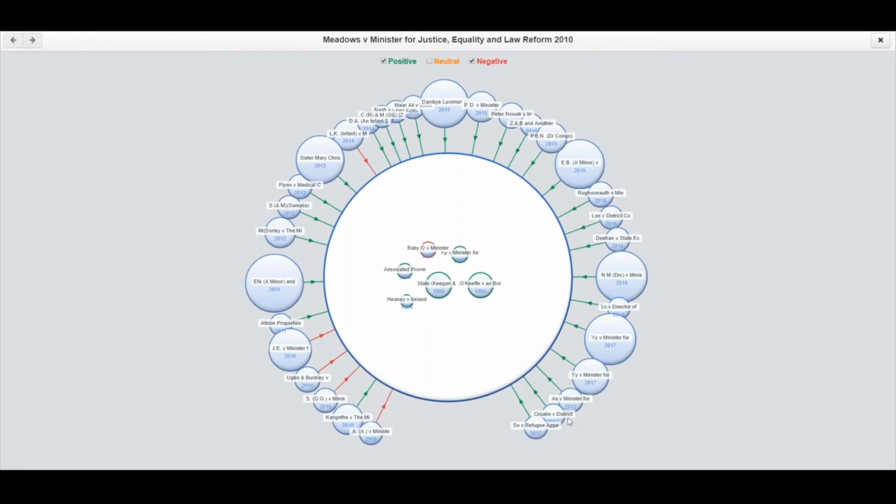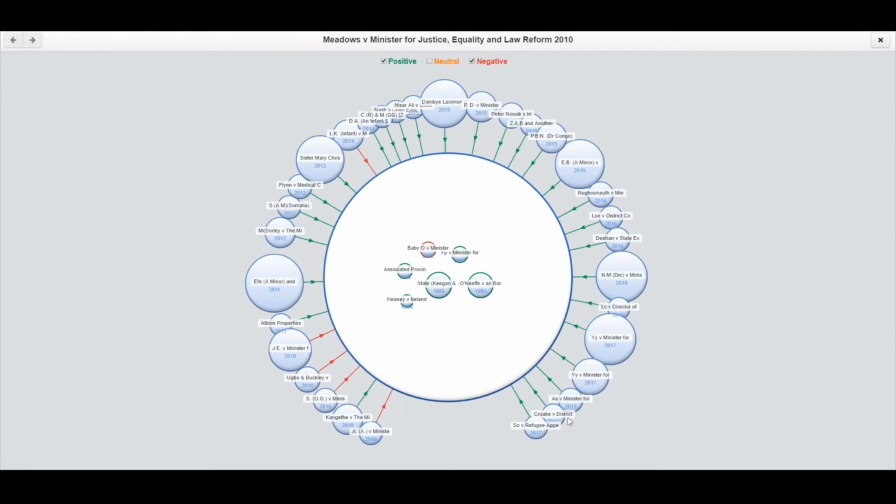Also, because the cases are in chronological order, it gives you more context with regards to the different treatment types. So when we opened our list of cases that had cited Meadows, we had quite a few cases that had distinguished it right at the top of our search. And if you were someone who was new to the law, potentially a trainee who didn't want to get into trouble by using a bad authority, and you weren't sure whether this case was good law, you might look at all those red cases and think, actually, I'm not going to touch this one just in case.